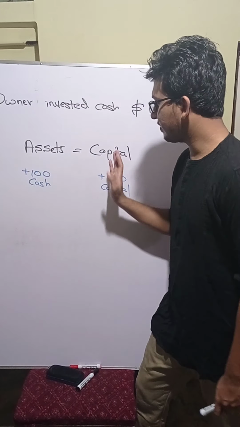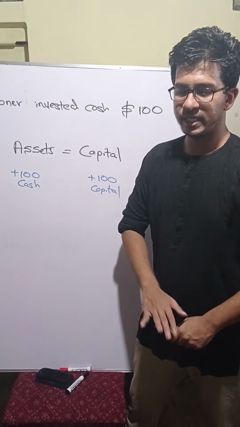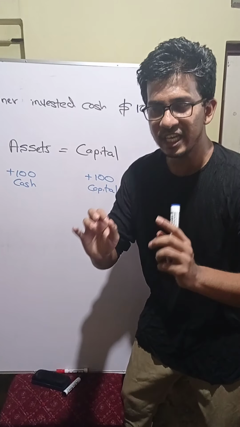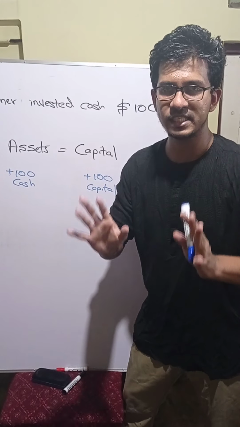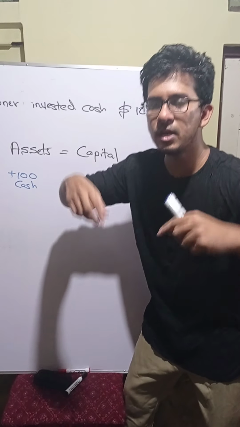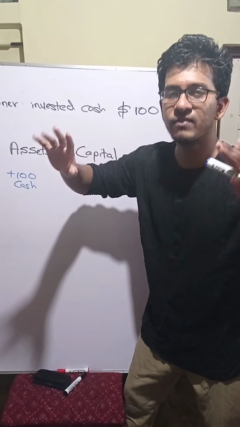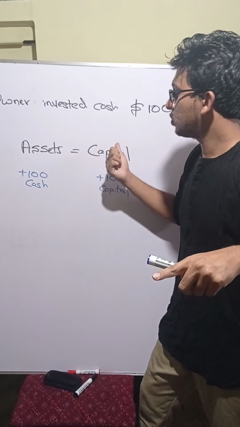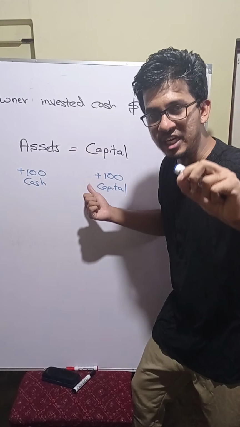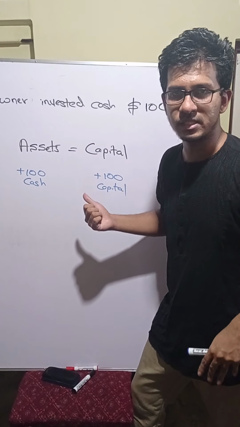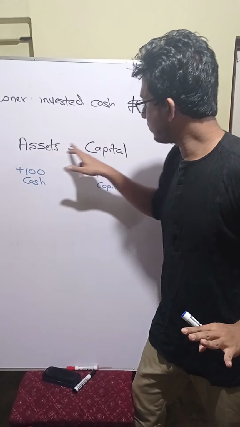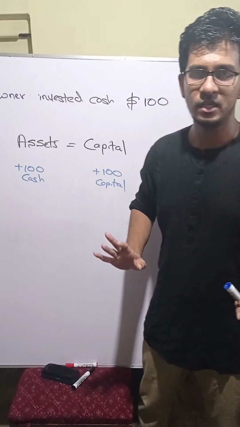So from this, what you can say is, if the owner invested cash to the business, assets will increase and capital will increase. That means if only the owner invested money or any other assets to the business, then assets will be equal to capital. Understood?